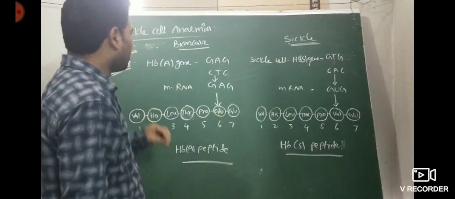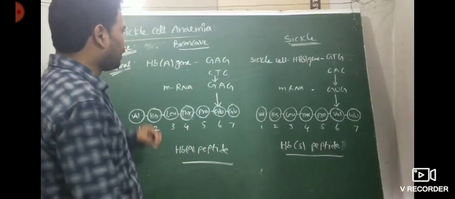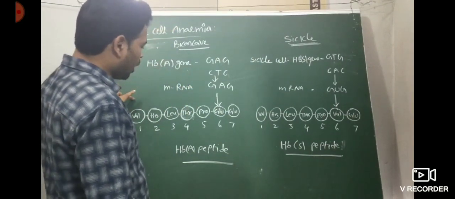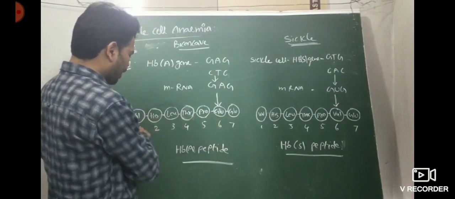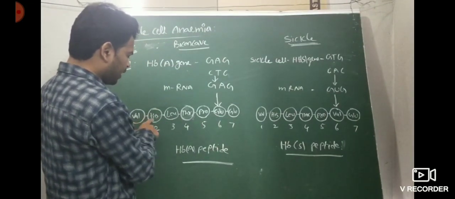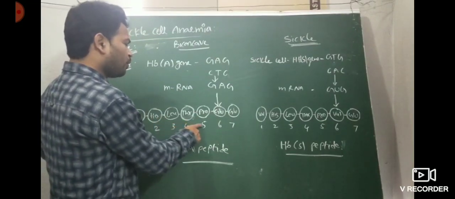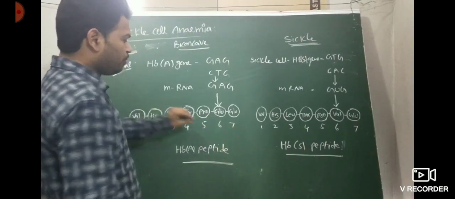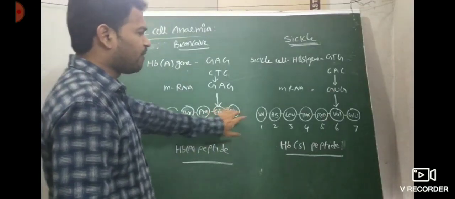This is very important. Generally normal hemoglobin, normal RBC, is biconcave in shape. The beta hemoglobin is a chain of amino acids. First position valine, second histidine, third leucine, fourth threonine, fifth proline, sixth glutamic acid, seventh glutamic acid. So in beta globin, the sixth position glutamic acid is substituted by valine.